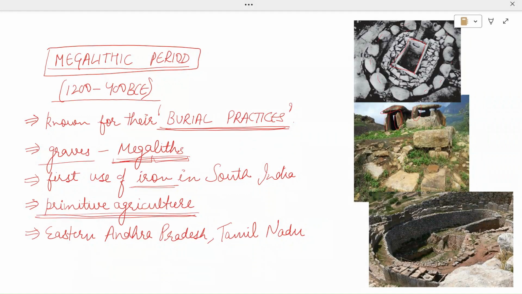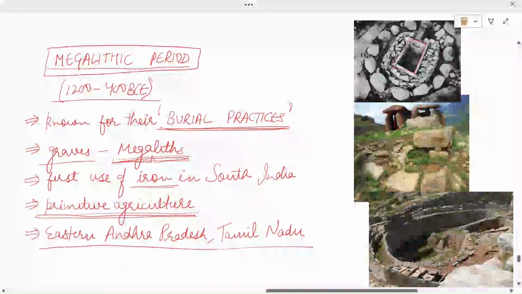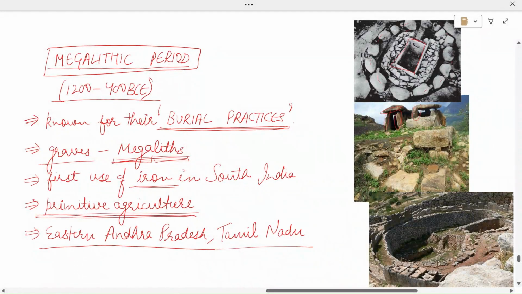And there are few evidences of rice and ragi cultivation. Now these megaliths are mainly found in eastern Andhra Pradesh and Tamil Nadu, so mainly in some parts of South India. And one additional point: the Cholas, Cheras and Pandyas that have been mentioned in the Ashokan inscription may have belonged to the last phase of this megalithic age. So this is an estimate or assumption that we are making, that the Cholas, Cheras and Pandyas mentioned in the Ashokan inscriptions may have belonged to the last phase of megalithic age.